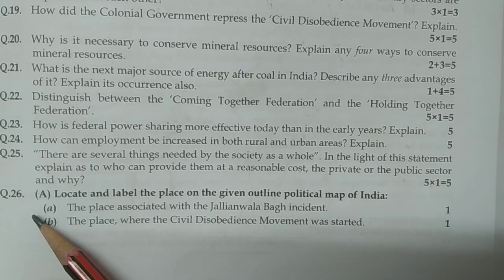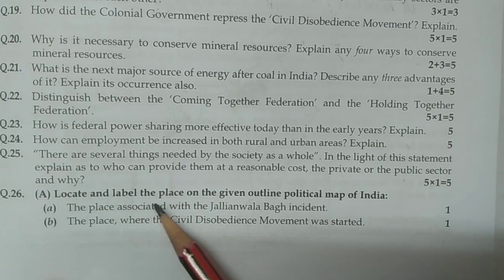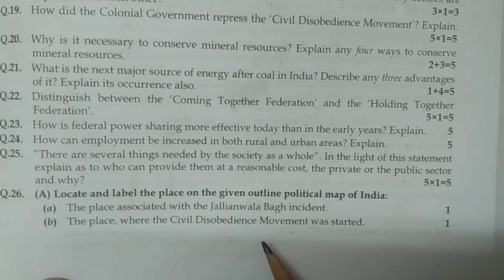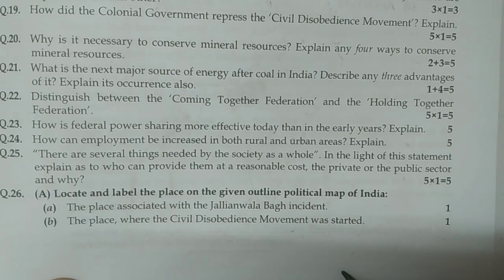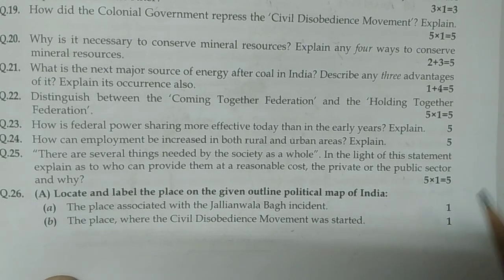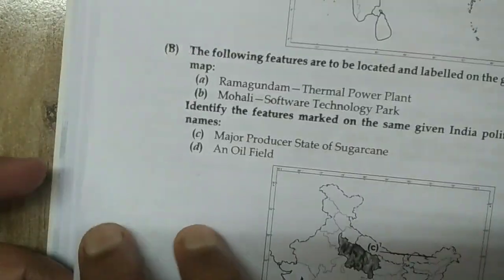Now question number 26. It is the map-based question. Locate and label the place on the given outline political map of India. Its pattern is still the same as we have already discussed. Two questions are given from the history portion: A, the place associated with the Jallianwala Bagh incident, and B, the place where the civil disobedience movement was started. These kinds of questions are still being repeated, so you need to be aware. From the history section there are 2 marks weightage, and from the geography section you will get 3 marks weightage.